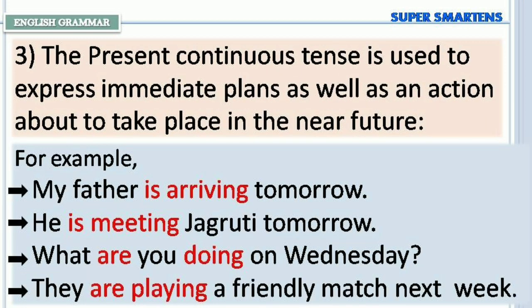Third, the present continuous tense is used to express immediate plans as well as an action about to take place in the near future. For example, my father is arriving tomorrow. He is meeting Jagruti tomorrow. What are you doing on Wednesday? They are playing a friendly match next week.